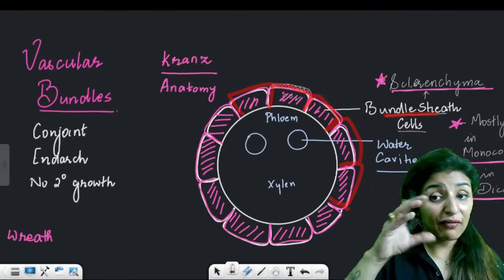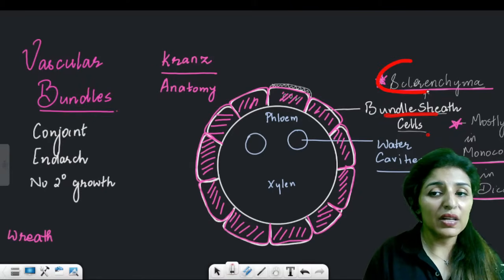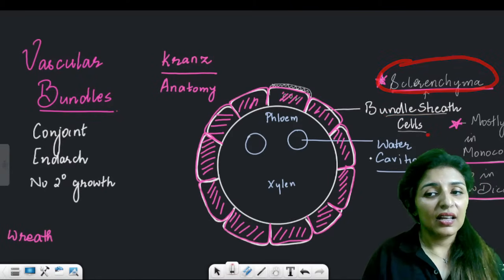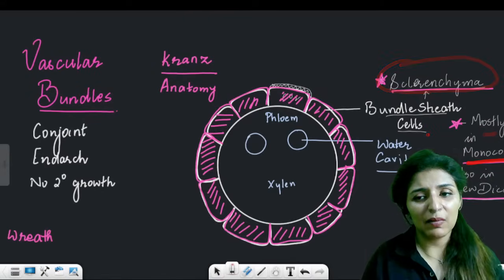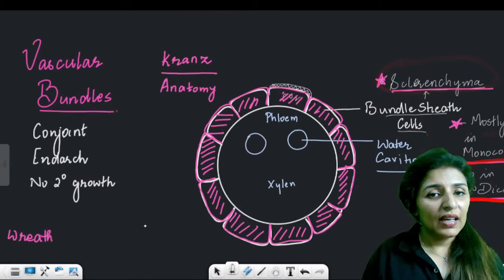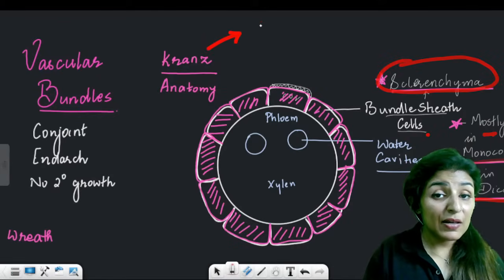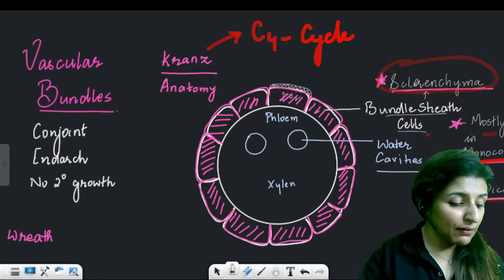These sheaths form a covering around the bundle. They are always made of sclerenchyma. They are found mostly in monocots, but at few times they are also seen in dicots. Is this clear? And Kranz anatomy is specialized for the C4 cycle.